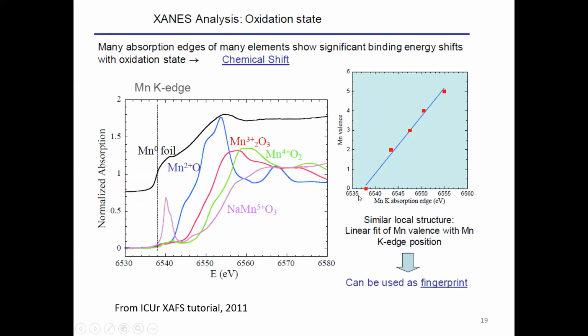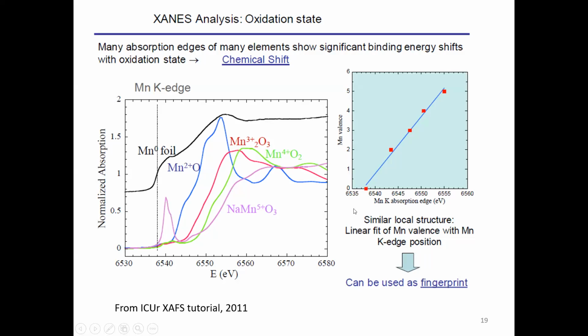Okay, so I have taken one example now to prove the point of how it is sensitive to oxidation state. This is the plot of the manganese K edge absorption spectra, and basically it is the XANES region. You can see this is the manganese foil, and along with that we have a manganese 5+ compound, a manganese 4+ compound, and a manganese 3+ and manganese 2+. So from 0 to 5 we have the oxidation state of the manganese, and you can see very clearly there's a shift in the absorption edges.